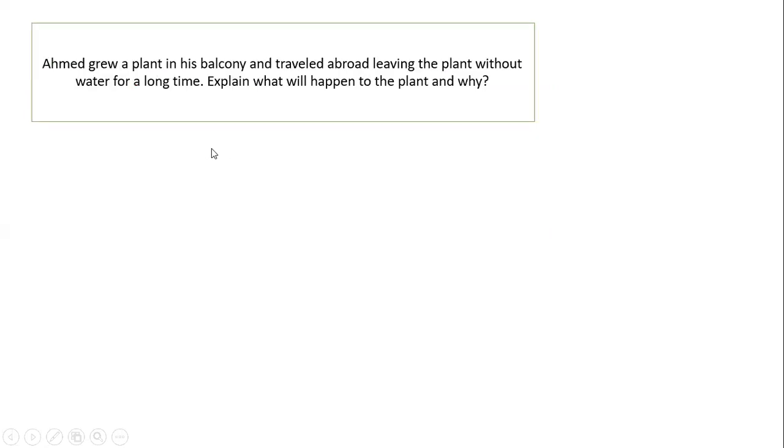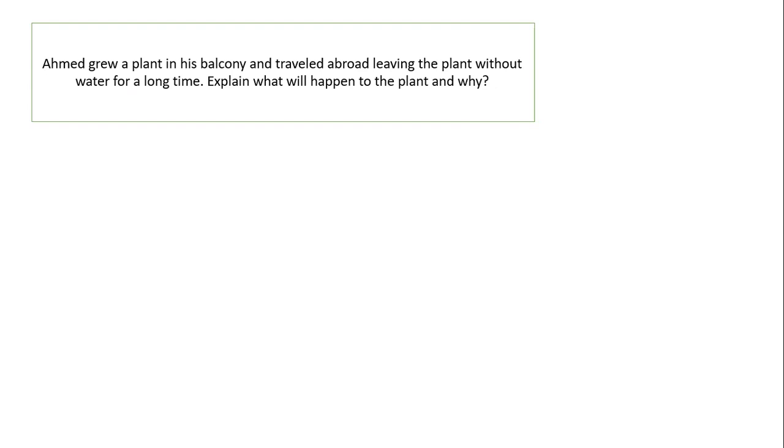The last question. Ahmed grew a plant on his balcony and traveled abroad, leaving the plant without water for a long time. Explain what will happen to the plant and why. So what will happen to the plant if you didn't water it for a long time? Number 1, it will wilt and become pale.